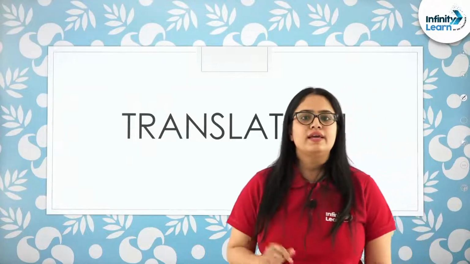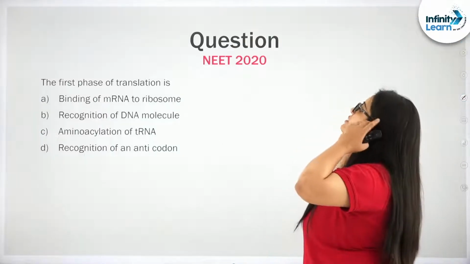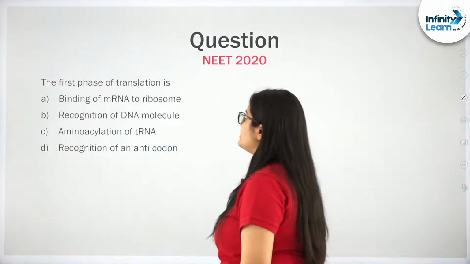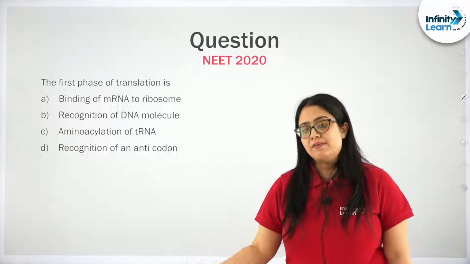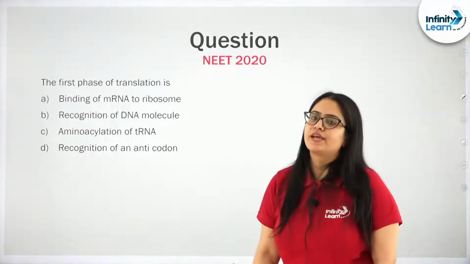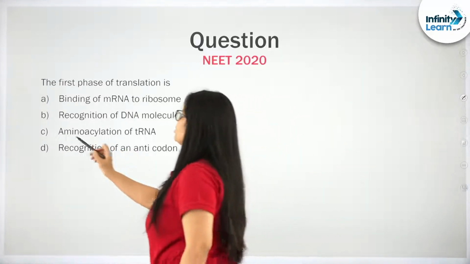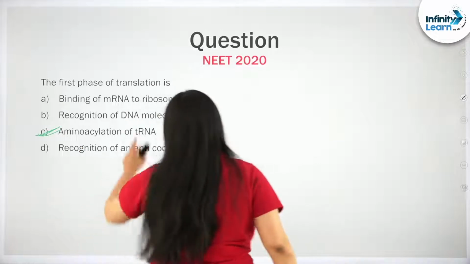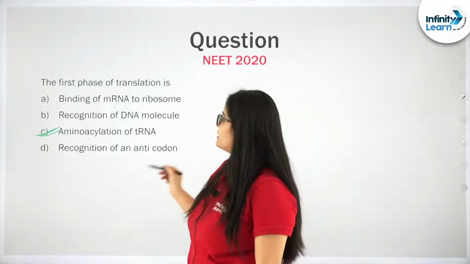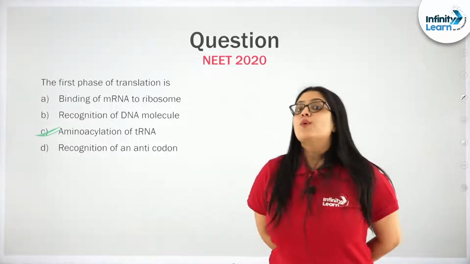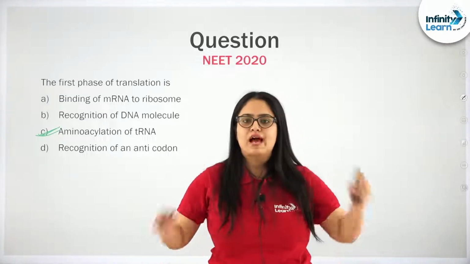Now let us take quickly the questions that NTA has asked from the translation topic. See here students, the first phase of translation is very simple. What is the translation process? It is when the genetic information is copied from mRNA to the polypeptide chain. During the translation process, amino acylation of tRNA takes place first. During the first phase of translation, amino acylation of tRNA takes place. Let me throw some light on this process. What is amino acylation of tRNA? What will happen during it?